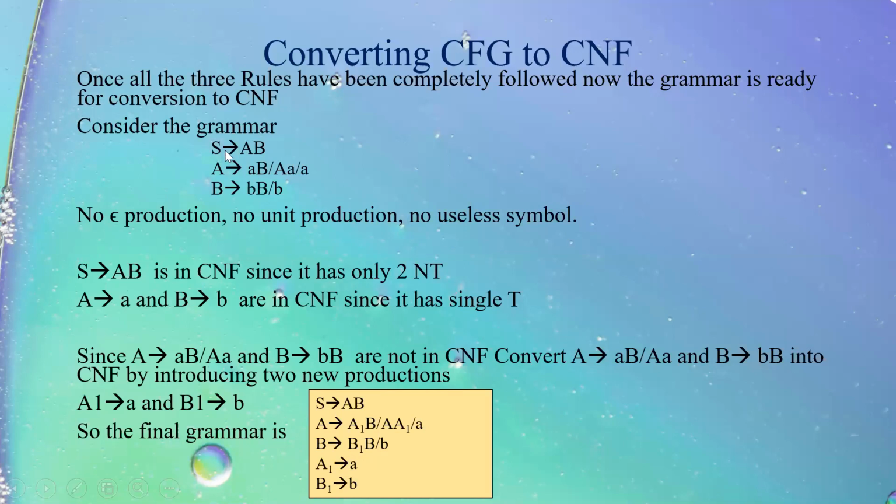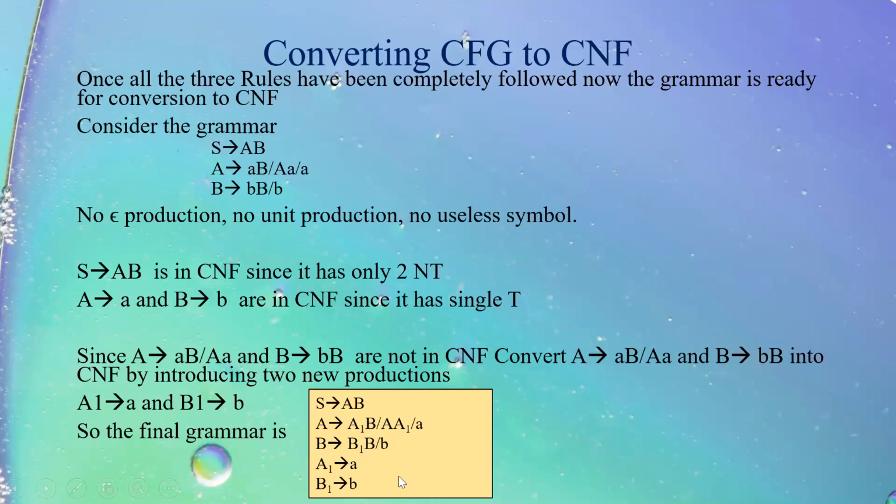In this, S tends to AB, two non-terminals, is already in Chomsky normal form. A tends to small a in CNF, B tends to small b in CNF. So I need to convert these three productions into CNF. What I have done is I have introduced A1 tends to A and replaced this small a with A1 in this particular production, and I have introduced a new production B1 tends to B, which I have replaced here with B1.